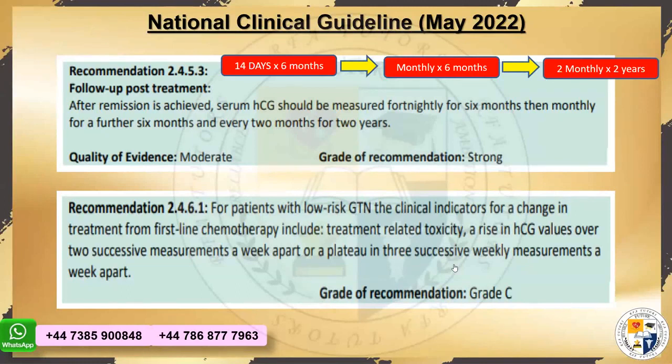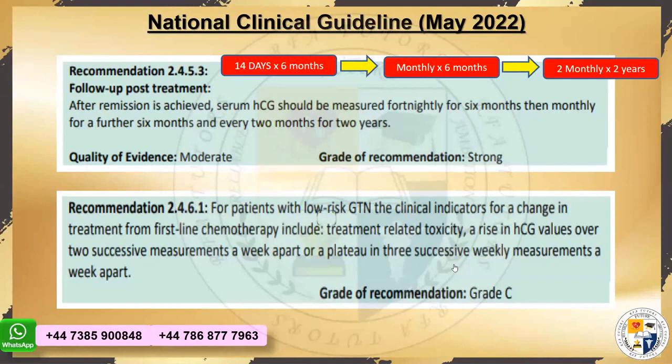And even for the OSCE students, molar pregnancy is such an important case to come, both as a structured discussion in the examiner circuit and also for the long case viva as well. Okay. Now, there can be a possibility for the low-risk patients who have their FIGO scoring less than or equal to 6, but still they're not having the chemotherapy selection as the best one, like the first line chemotherapy.